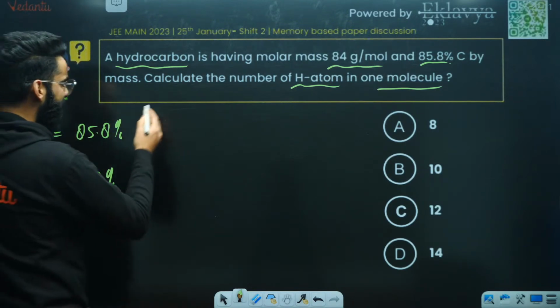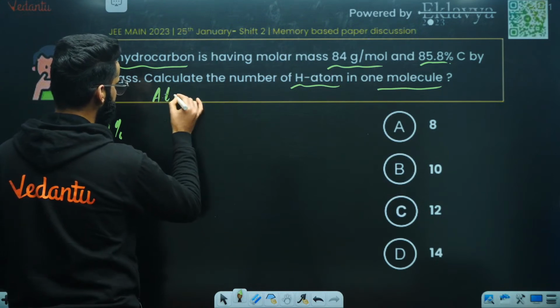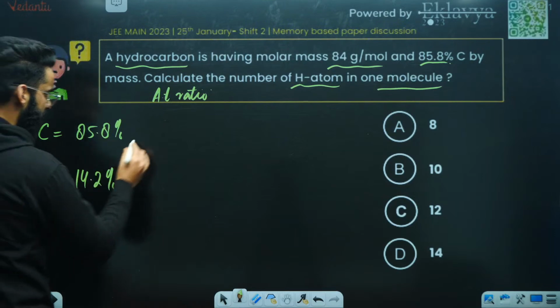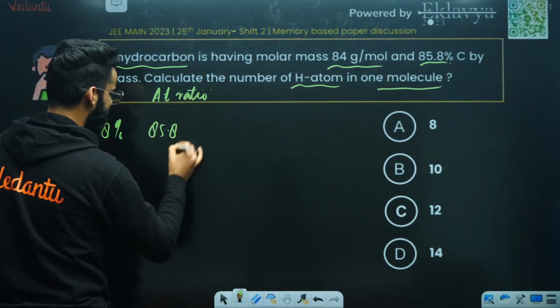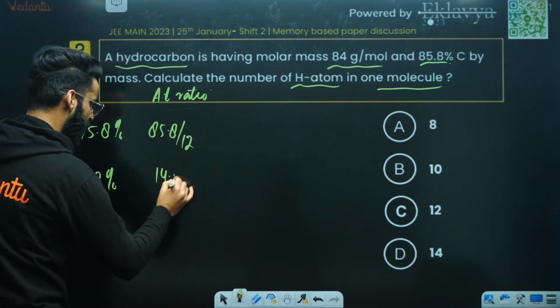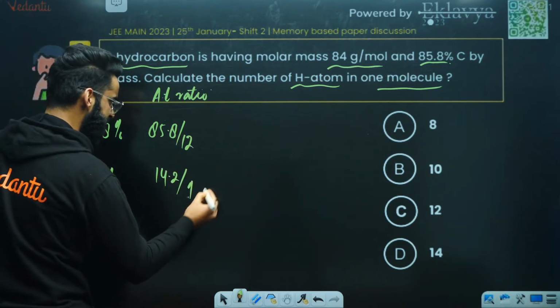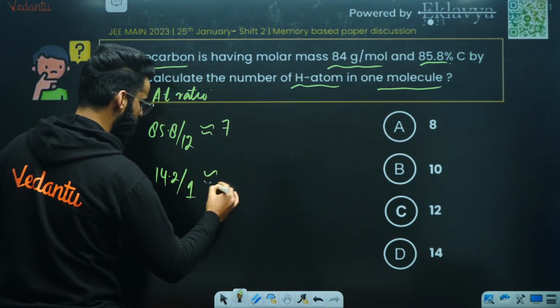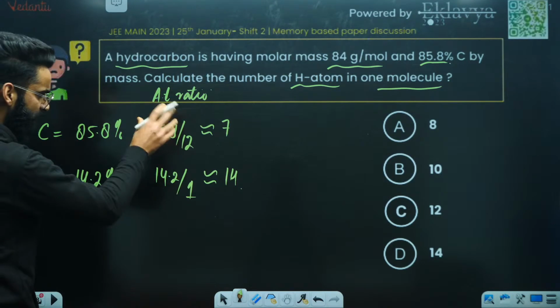Perfect. Now people, what I'll be doing? I'll be calculating the atomic ratio, or you can call it the moles. How do we get the atomic ratio? Divide the given percentage by its atomic mass, that's 12, right? And 14.2 divided by the atomic mass of hydrogen, that's 1. This value approximately will come out to be 7, and this value approximately you will take as 14. This is the atomic ratio.